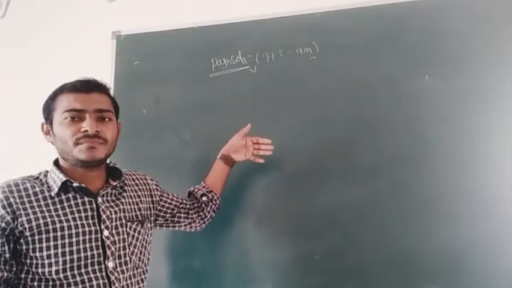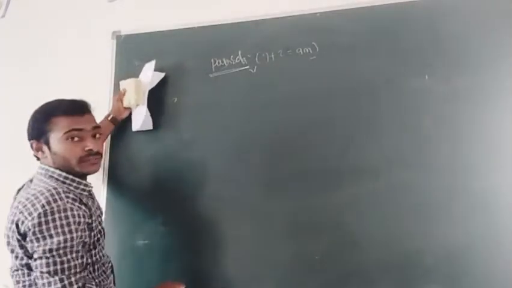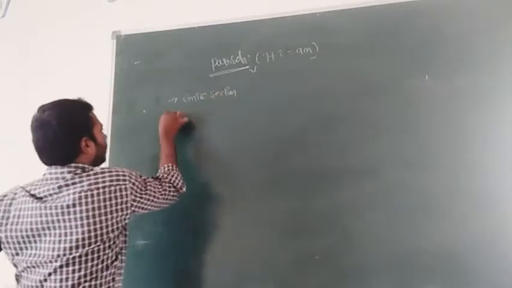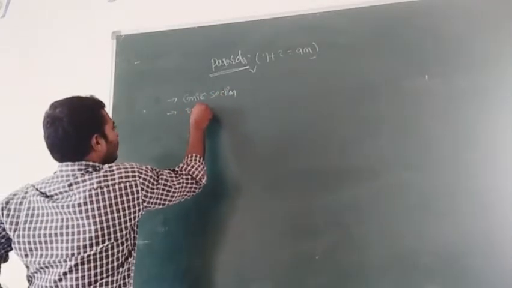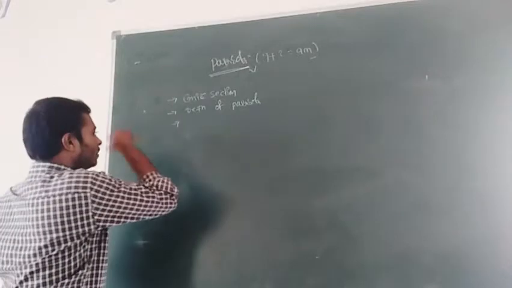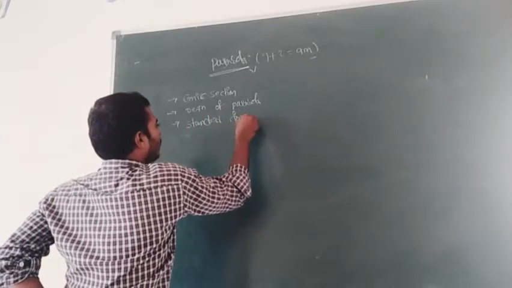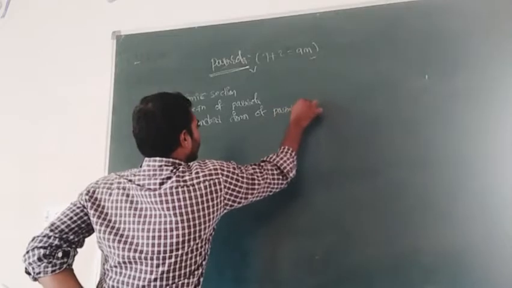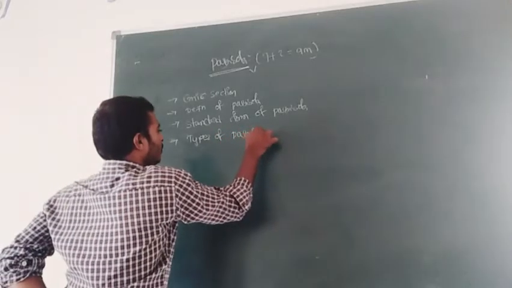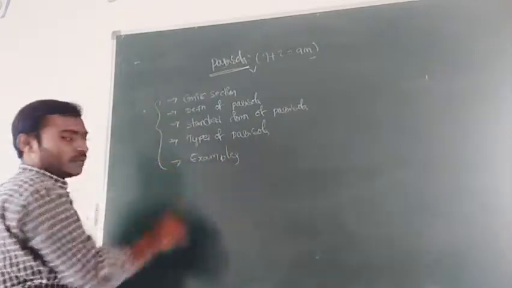Now, what are the topics in this chapter? Today we discuss them briefly. First is conic section, next is definition of parabola, third is standard form of parabola, and then types of parabola, with some examples. These are the topics we discuss today.